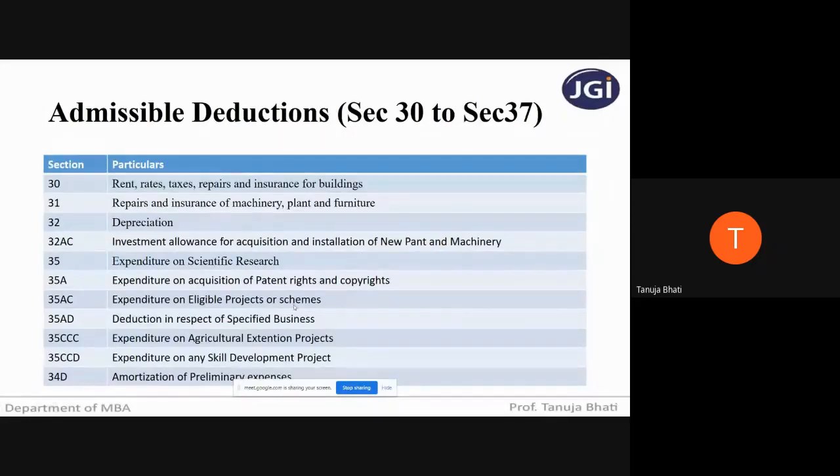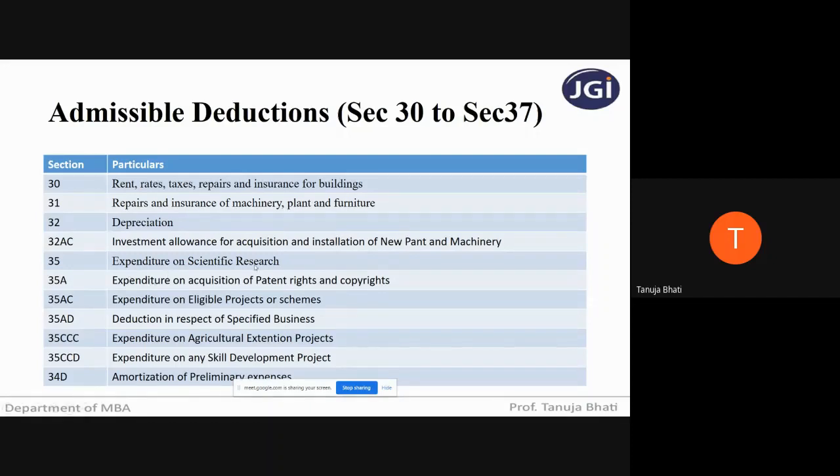Okay, and that too a company registered as a company, not an individual, and that too a company engaged in the business of manufacture or production of an article or thing. Then it will get a deduction if it is investing in new plant and machinery. When I say new plant and machinery, it does not include any machinery which is already used earlier. Second hand machinery, no. If a particular business run by a company is purchasing new plant and machinery, then it will get a deduction.